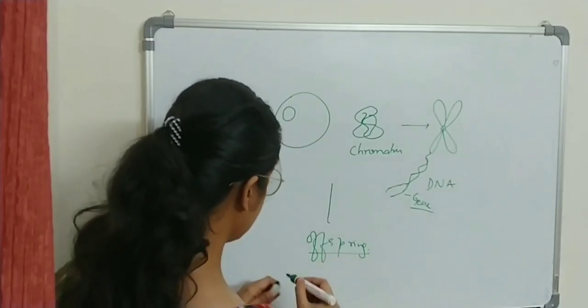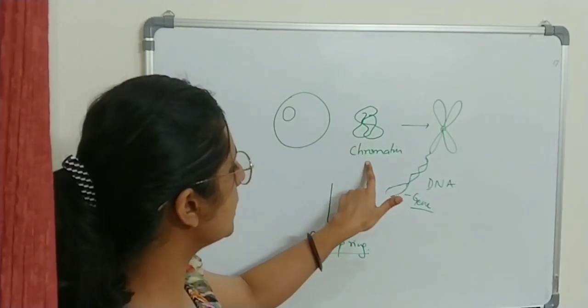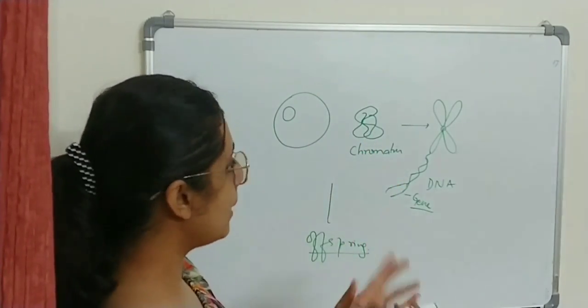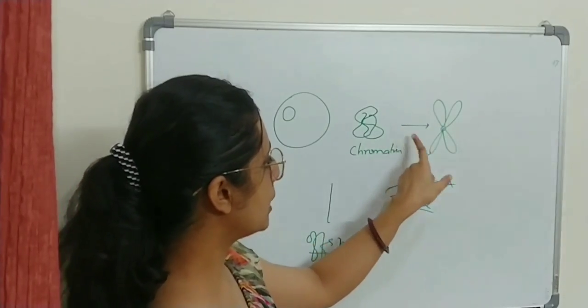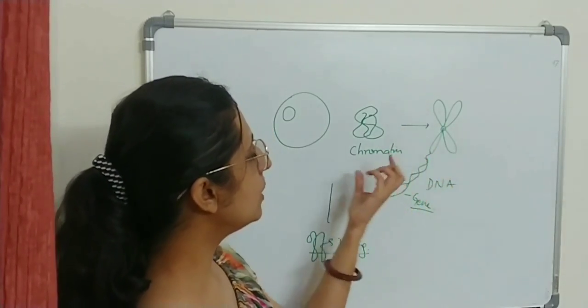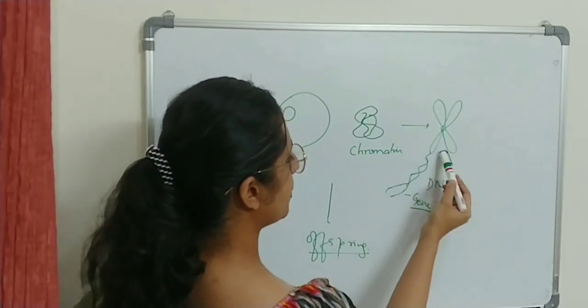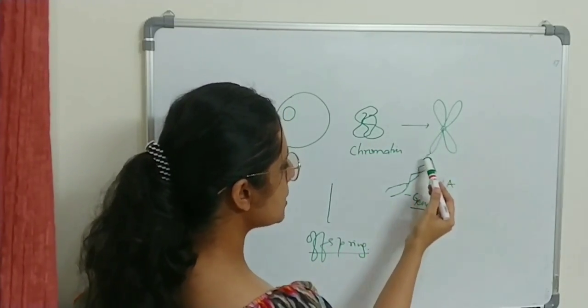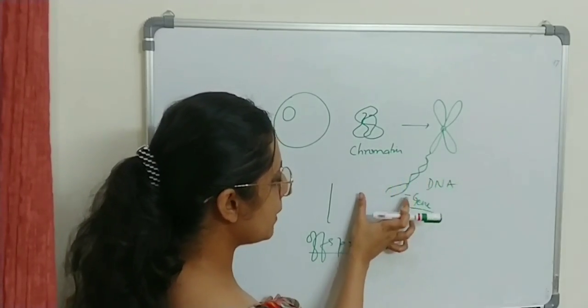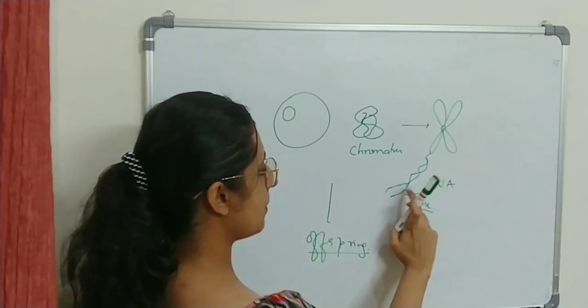So if you look at the cell, it has a nucleus. Nucleus has DNA which is clumped into chromatin. When it has to undergo cell division, for proper equal distribution, it will undergo proper structural formation called chromosome. If you look at the structure of chromosome, you will see it is made up of double helical DNA structure which has a number of genes.